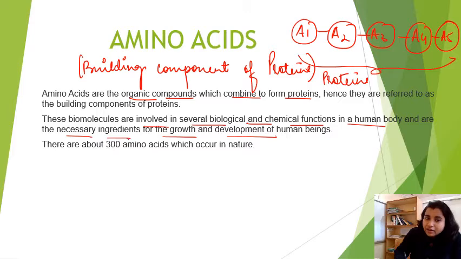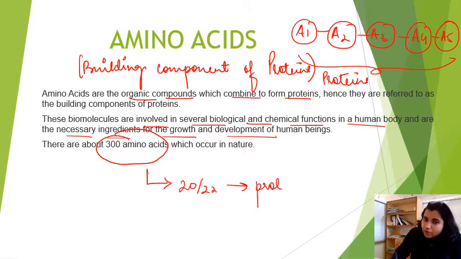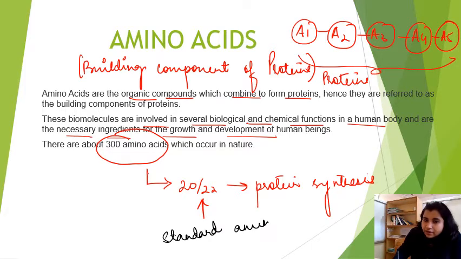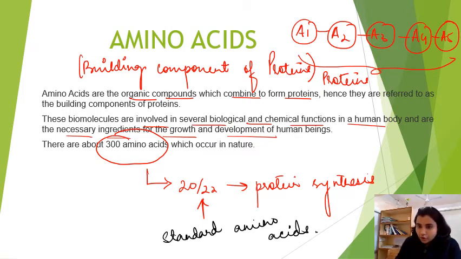So there are 300 amino acids present in nature. Out of 300 amino acids, only 20 to 22 amino acids participate in protein synthesis. And these amino acids which participate in protein synthesis, we call them standard amino acids.